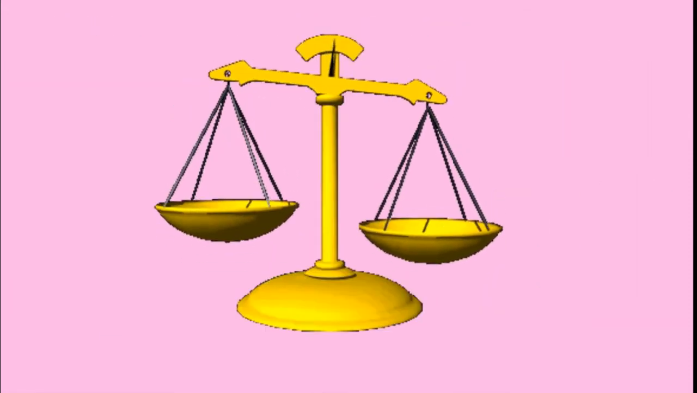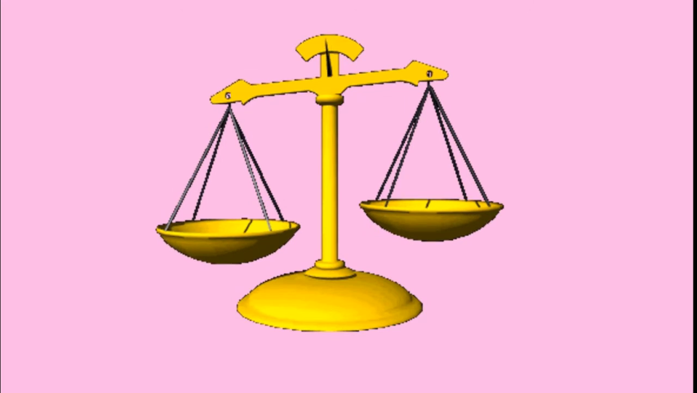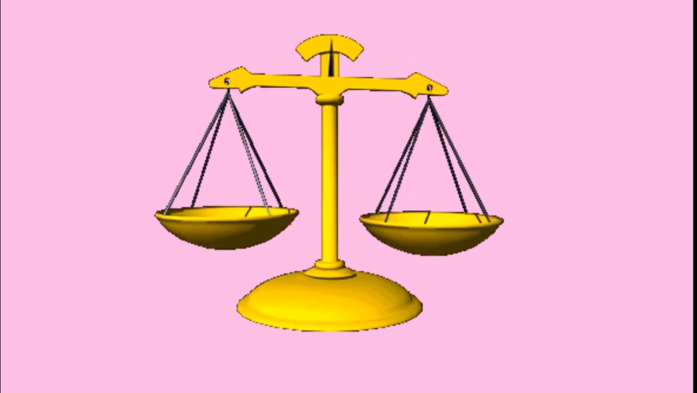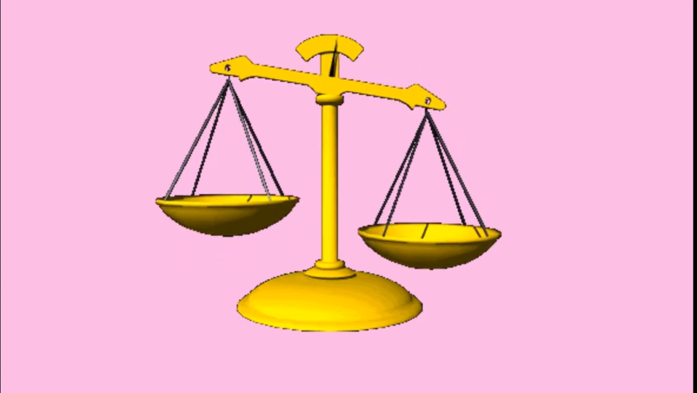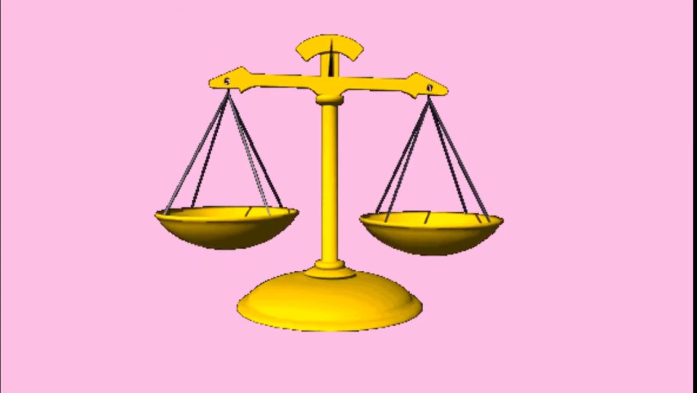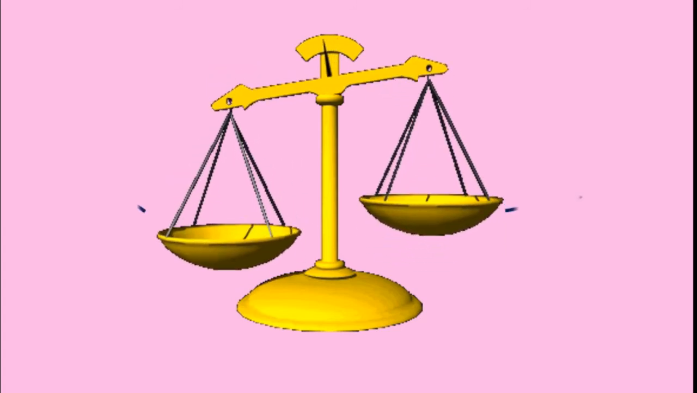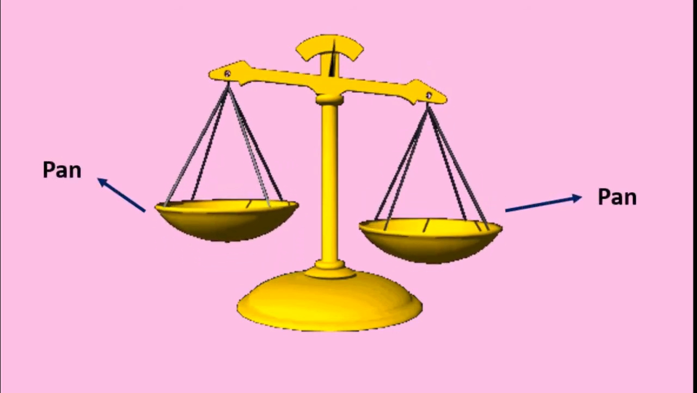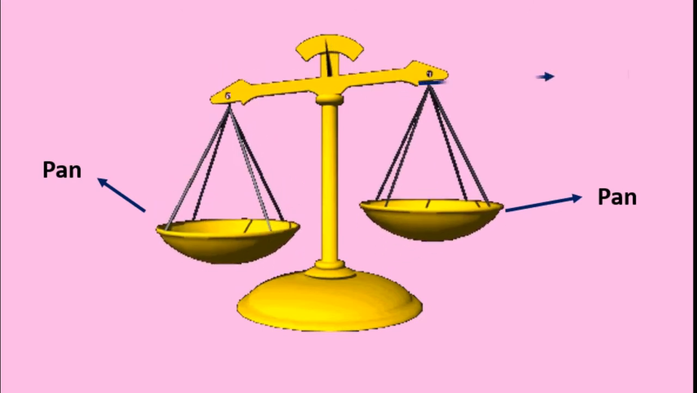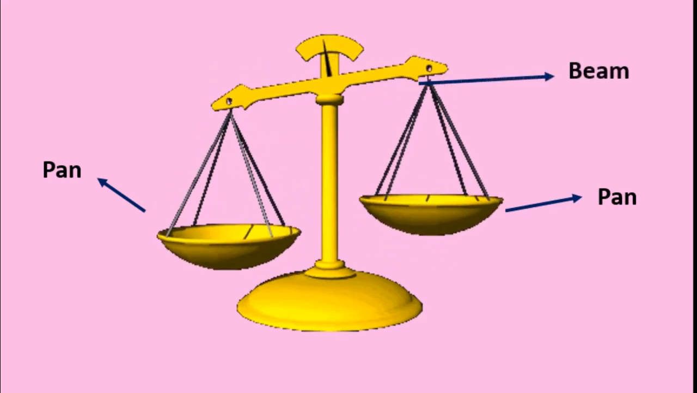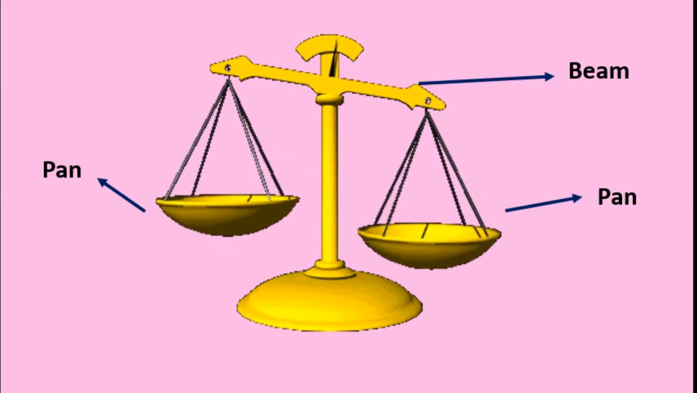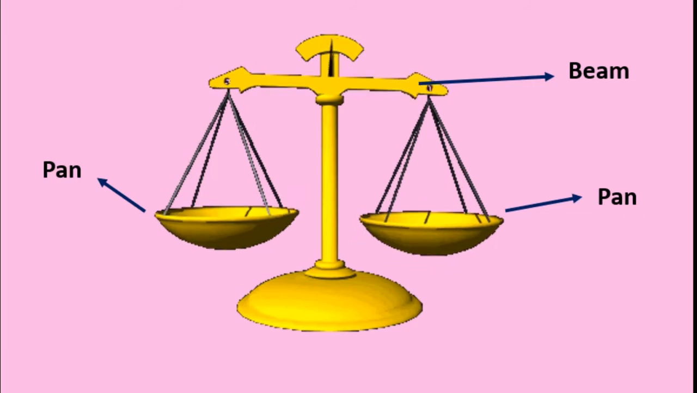Yes, students, this is a common balance scale. You know this, you have seen this in the shops, correct? Now, here both the sides it has pans. They are called scale pans or pan, on both the sides. And here this is called a beam. This horizontal structure is called a beam, and two pans are attached to the beam.